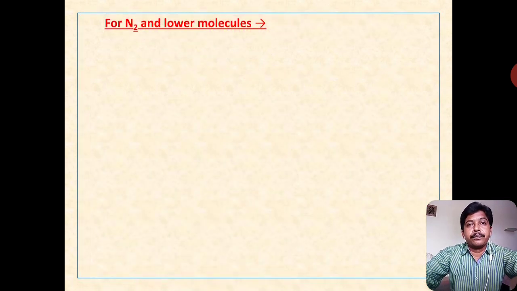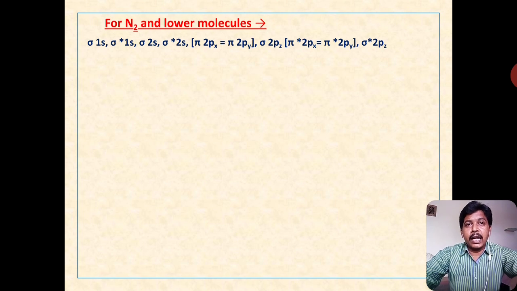Now come to nitrogen and lower molecules. In the previous slide we wrote the electronic structure of oxygen and above. Now in this slide we move to molecules like nitrogen and lower. For this also we have to write the electronic states, the energy levels, first. For nitrogen and lower molecules, the order of filling is sigma 1s, sigma star 1s, sigma 2s, sigma star 2s, pi 2px and pi 2py, sigma 2pz, pi star 2px and pi star 2py, and last sigma star 2pz.